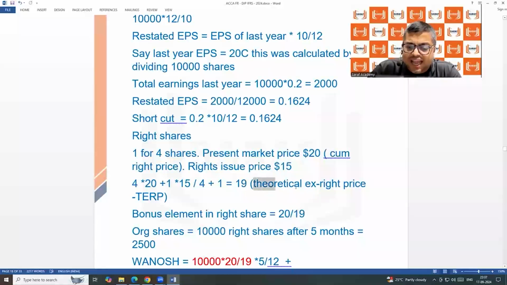In bookish technical language, this is called theoretical ex-rights price. That is what is going to be the price after the rights issue. This 20 is called the cum-rights price.